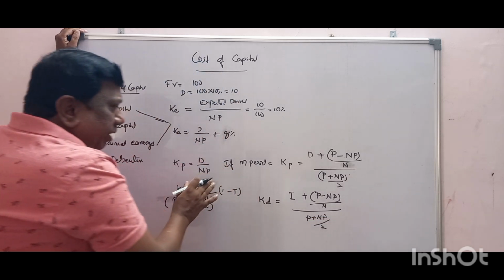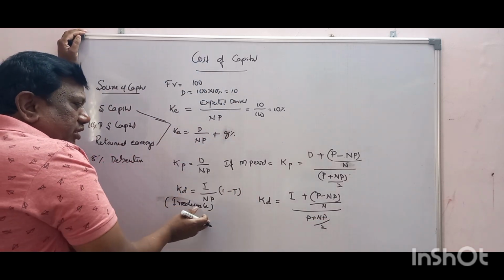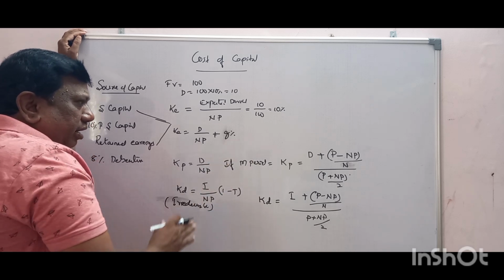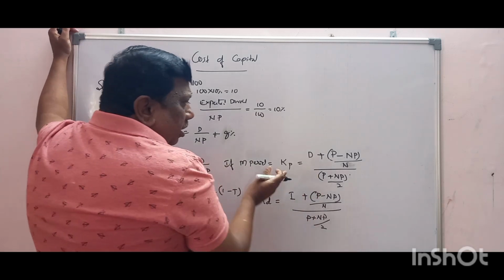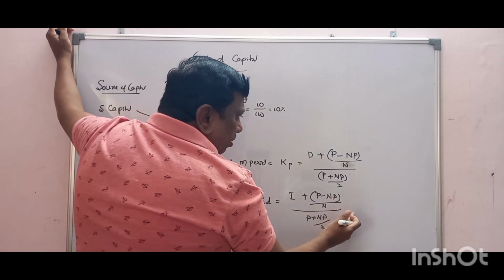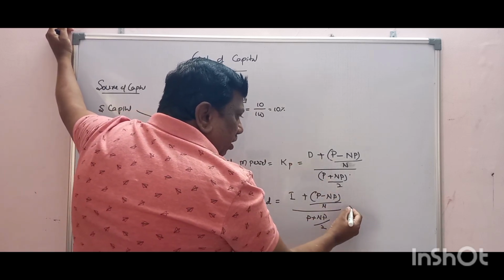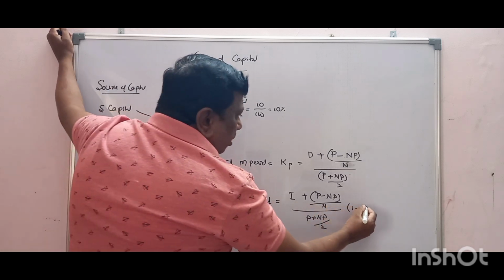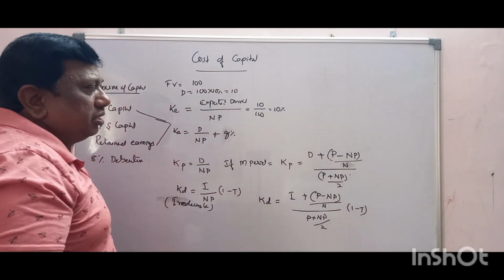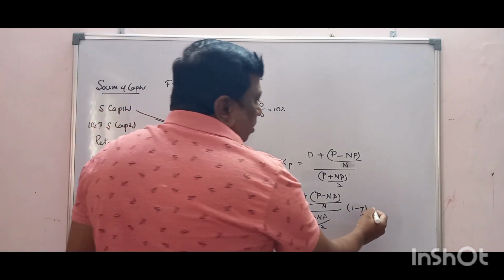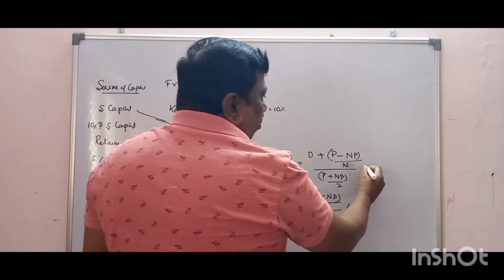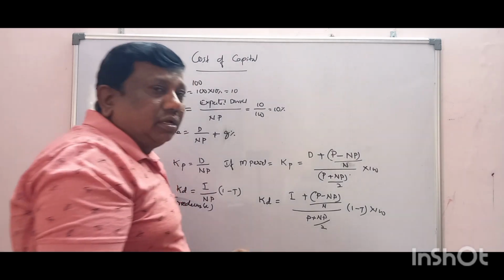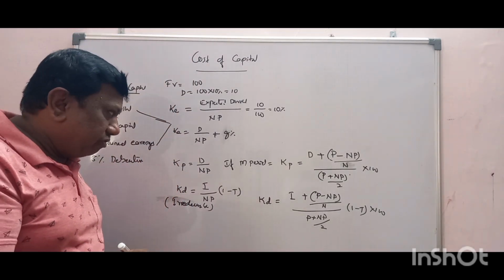There is no difference between preference shares and debentures, except that preference shareholders get a fixed rate of dividend, but here they get a rate of interest. One thing is that this is before tax, so we write 1 minus T. This is the formula. If you want, you can write 100 also. In all cases we write 100 if you want. Don't worry about 100, that is percentage only.